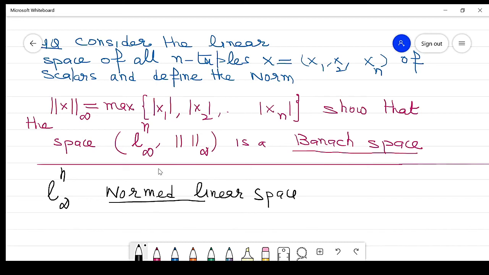To prove completeness, we first take a Cauchy sequence in this space, then prove it is convergent in this space. In that case, it is a Banach space. So along similar lines, we can prove it is a Banach space. So do it.